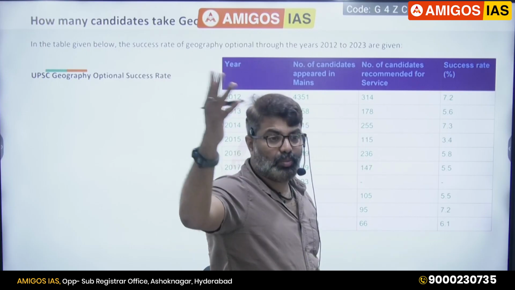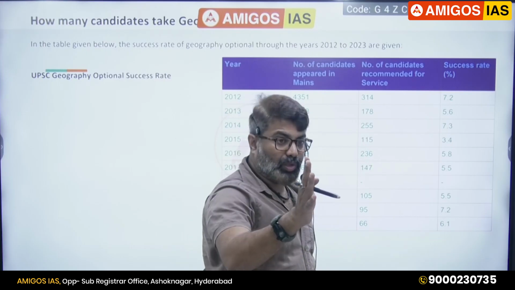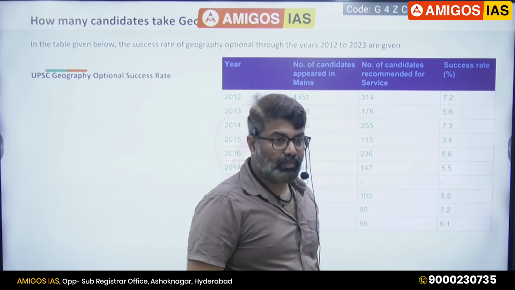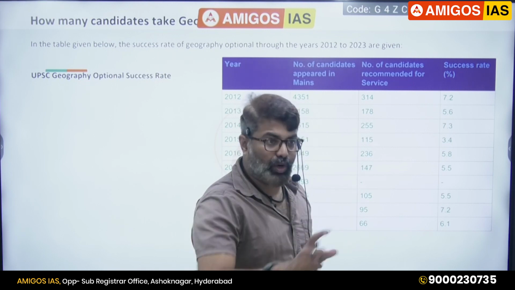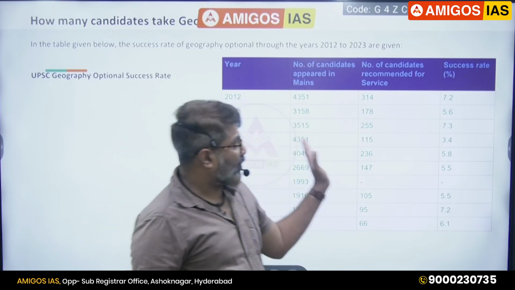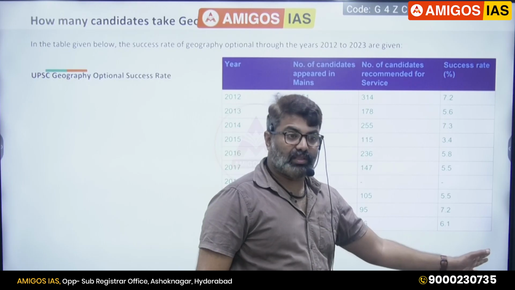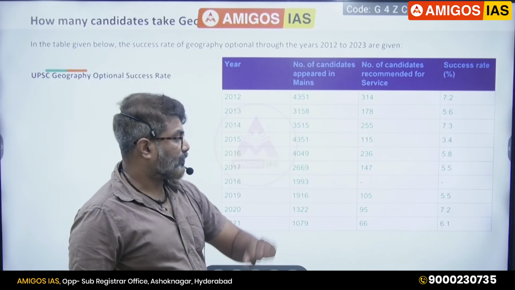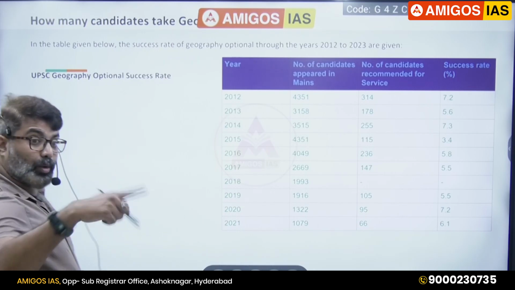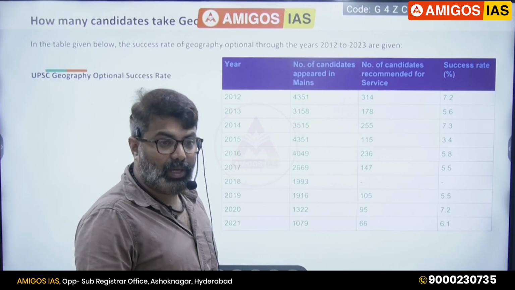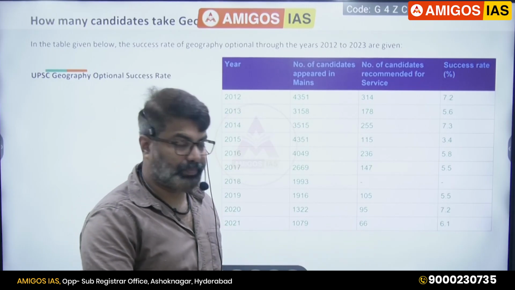Same as anthro also, political science also. For all optionals, you notice, the success rates are in the same range, 6 to 8%. Every optional. Okay. So number of students writing mains and number of students getting selected to the service, and also the success rate, you can see. You have to check this for other optionals also, political science, anthro, before choosing. How it is going, statistics you have to understand. Okay.